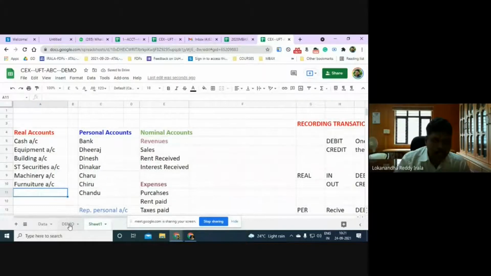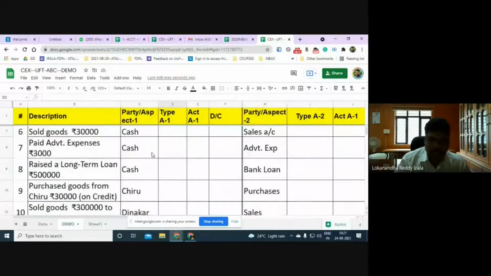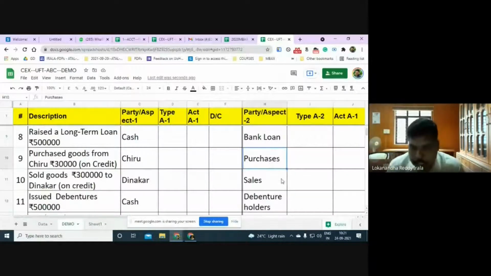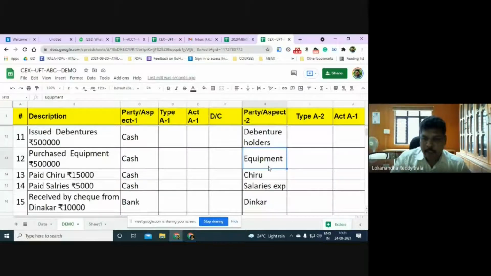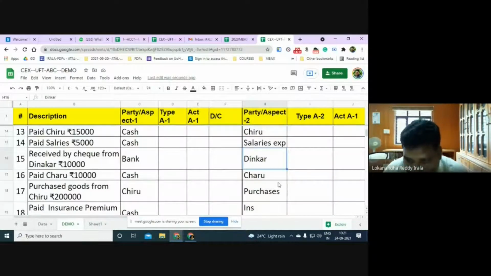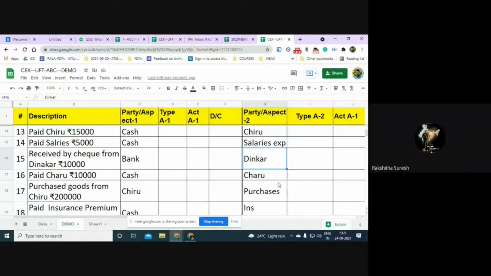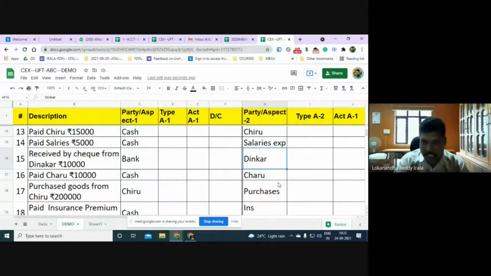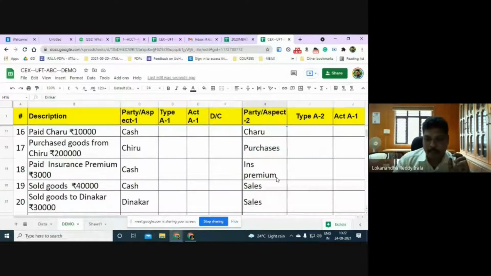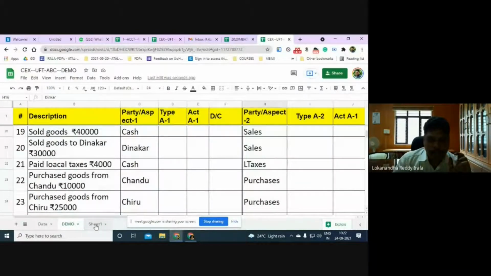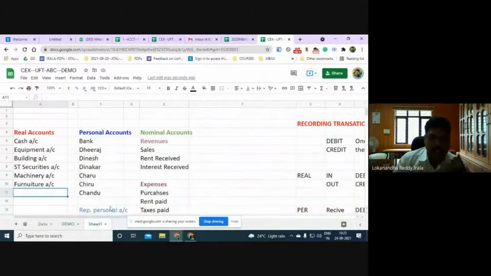So now, let me just take some. For example, purchases. Is it a real account? Equipment. Is Dinakar a real account? No, sir. Dinakar you can see, feel, touch, but he is a person, right? So real accounts means things that you can see, feel, and touch. Now, let me cover the rest of the classifications.